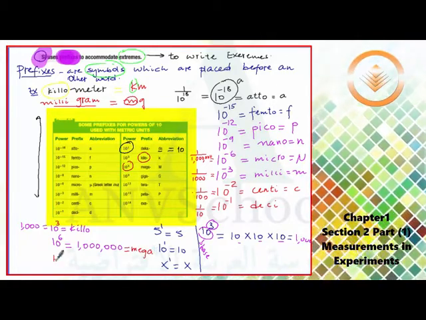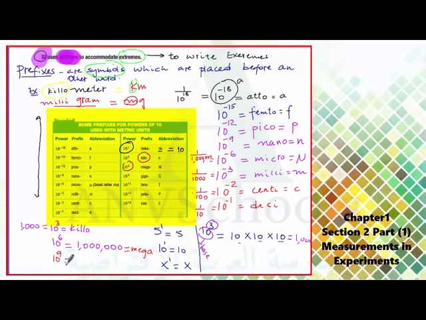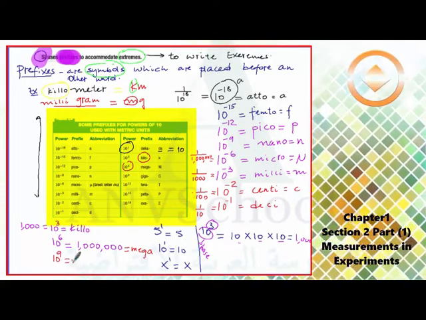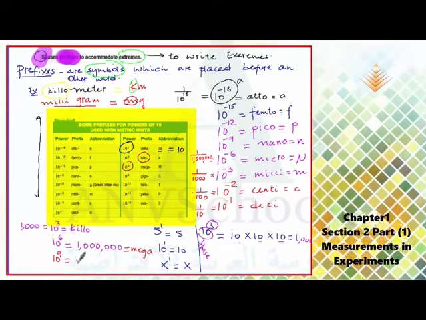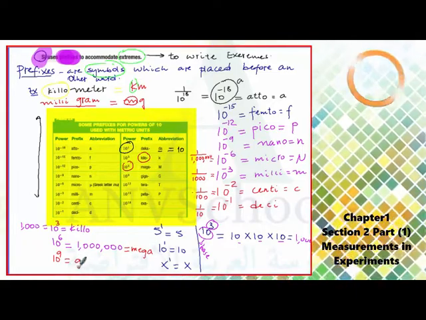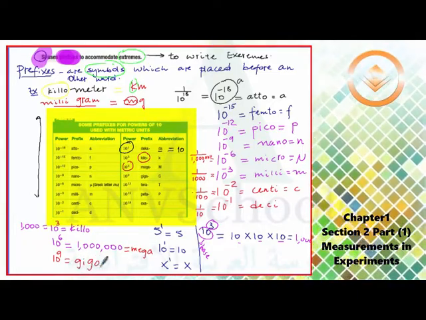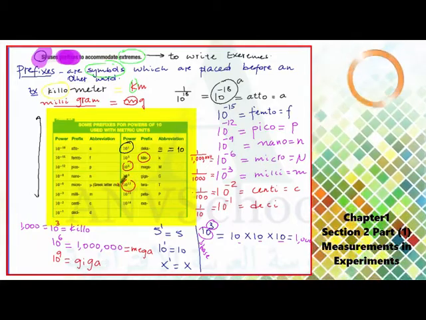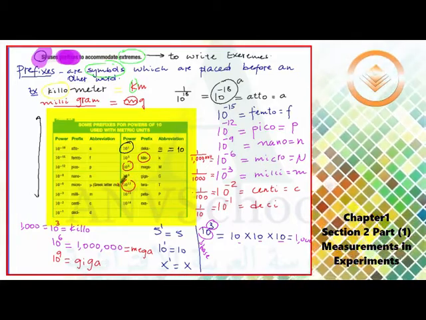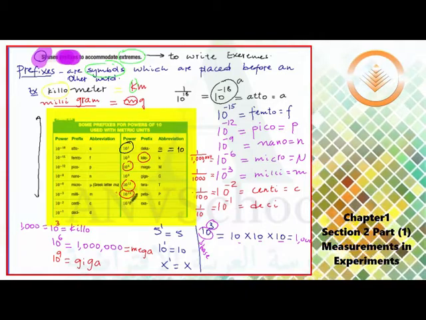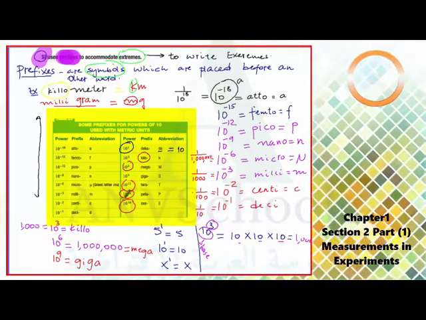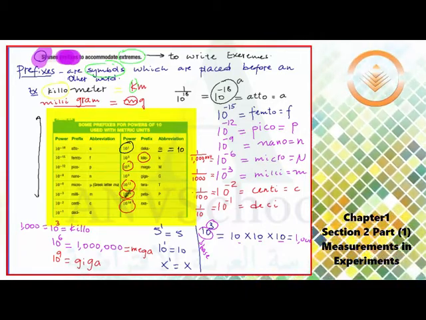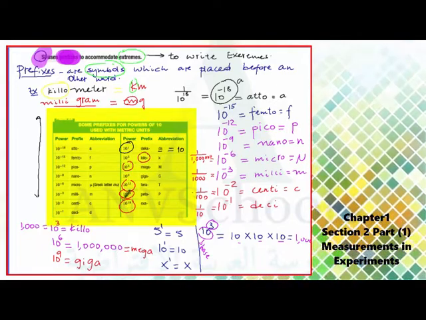Next is 10 to the power of 9, which we write as 1 and 9 zeros, and it has a special name called giga. If it is 10 to the power of 12, we call it tera. 10 to the power of 15, peta. 10 to the power of 18, exa. So these are the common prefixes that we have.